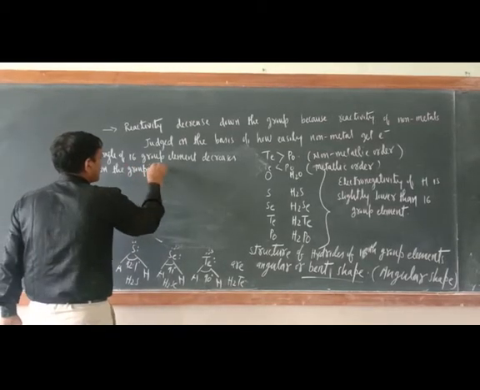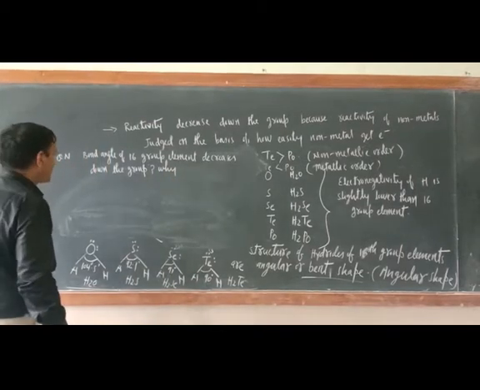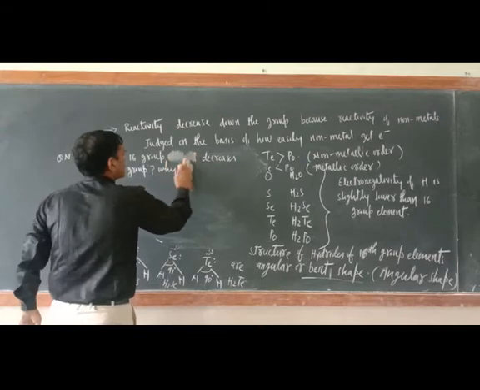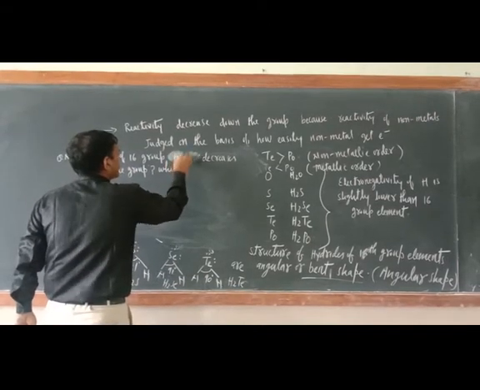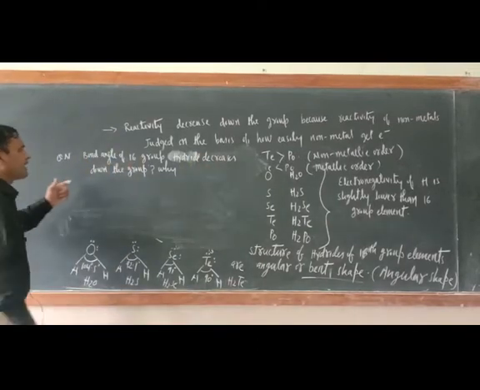Why? So bond angle of 16 group element decreases, bond angle of 16 group hydride. It is better to mention hydride. Okay, decreases down the group.